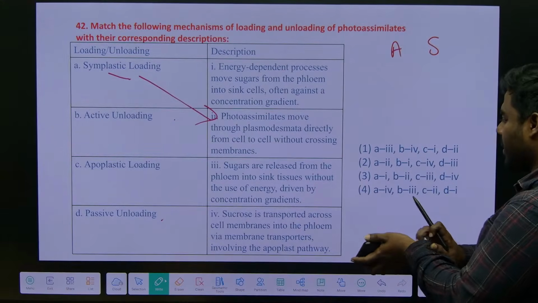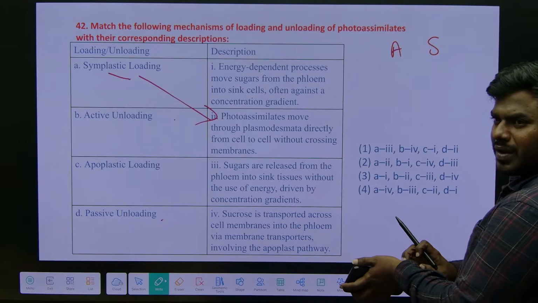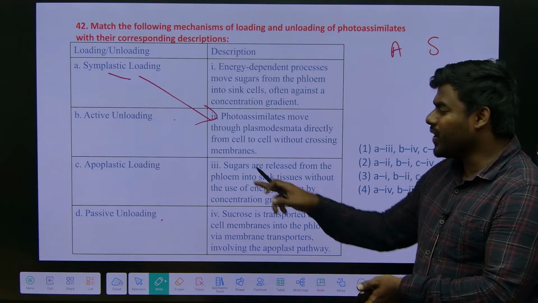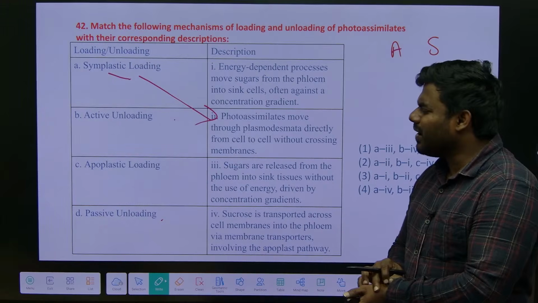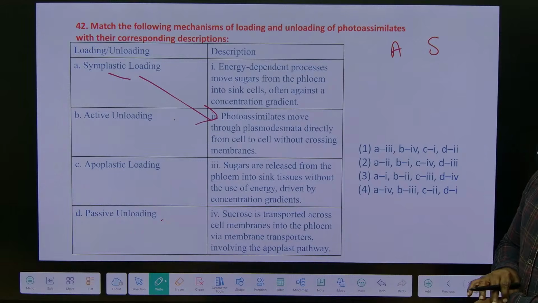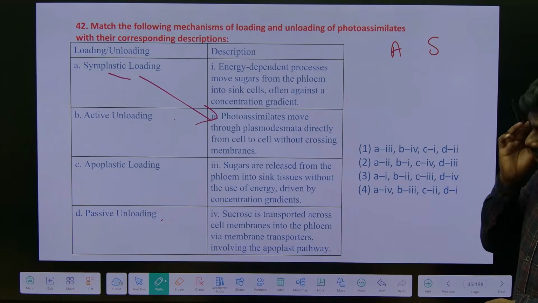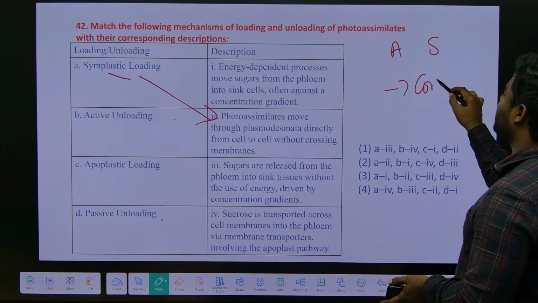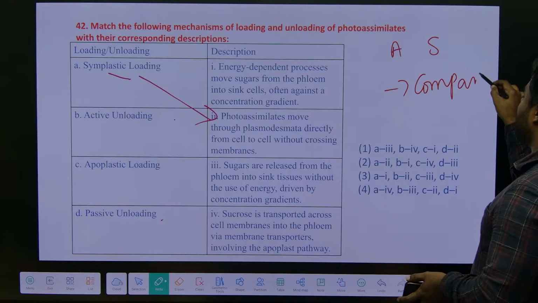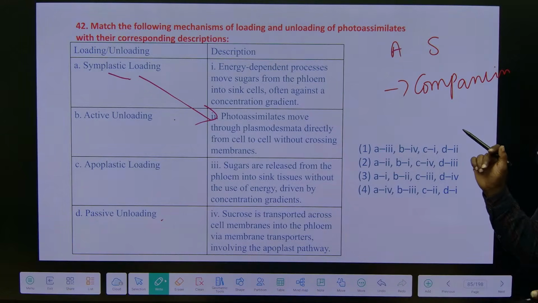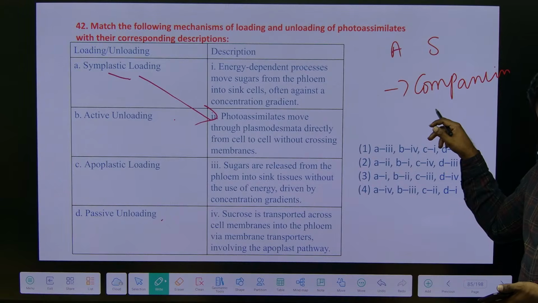So what does apoplastic loading mean? Sucrose is getting loaded by using the apoplast. Do you remember what apoplastic loading and symplastic loading are? That time we discussed. Phloem loading via apoplastic and symplastic routes depends on what cells? It depends on the companion cell. We have different types of companion cells: transfer companion cells and intermediary companion cells.